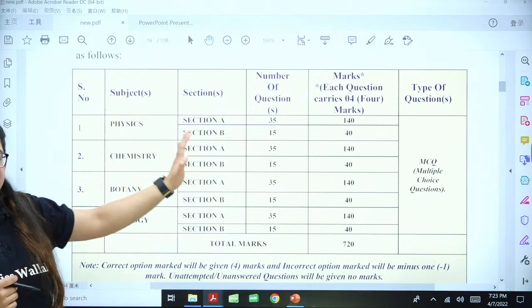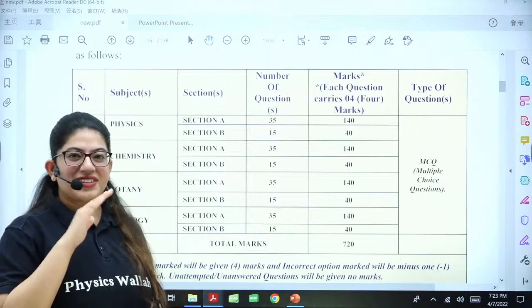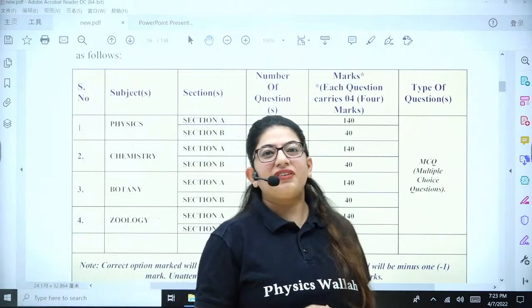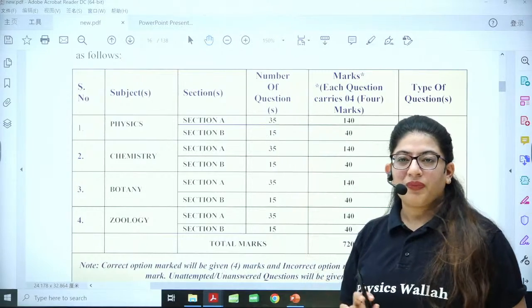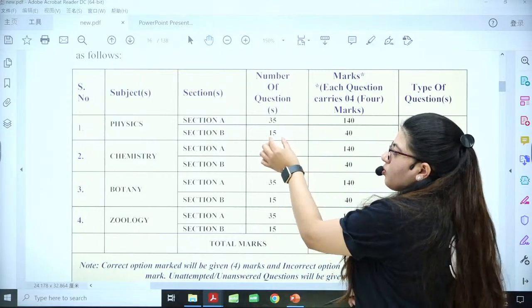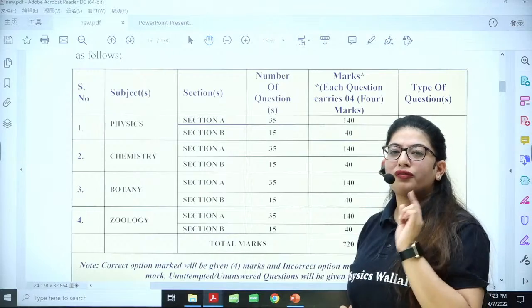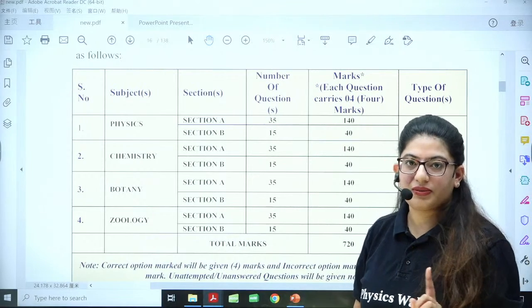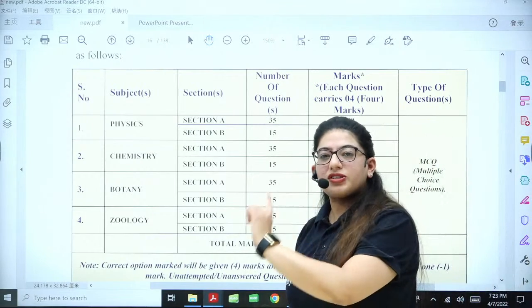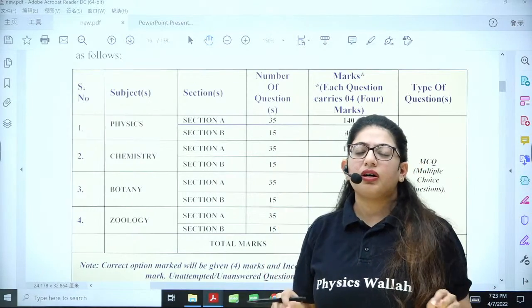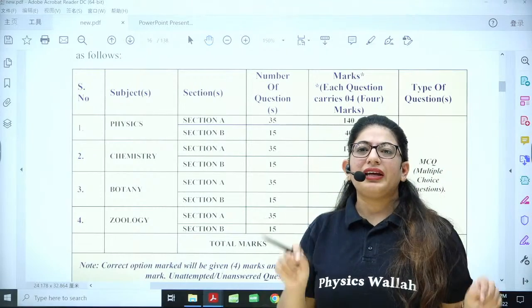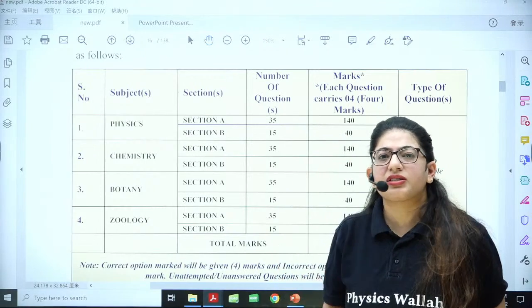So in every subject, you will have 2 sections, section A and B. Section A will contain 35 questions and B will contain 15 questions. So section B is of a choice. Out of 15, you have to do 10 questions. So the first 10 questions will be included for marks, because your OMR sheet is computer based.